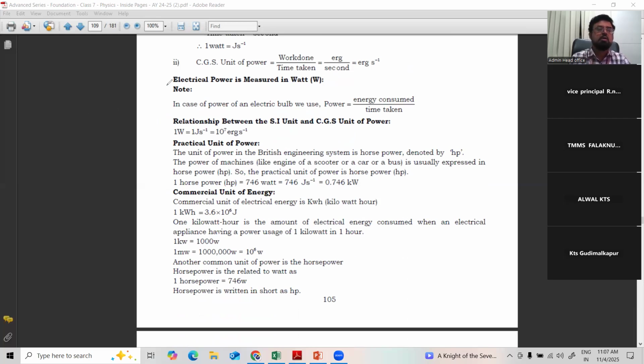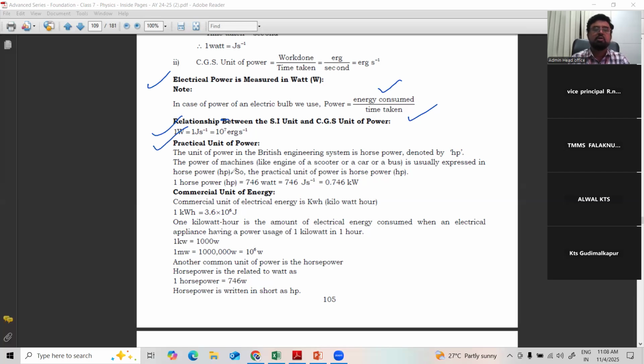Now, apart from the watt, there are some practical units for power. That is electrical power. When you are using electricity, electrical power is energy consumed by time taken. How much energy you are utilizing in a given time, based on that only you get the electric bill. So the relationship between SI and CGS units: 1 watt is equal to 10 power 7 erg per second.